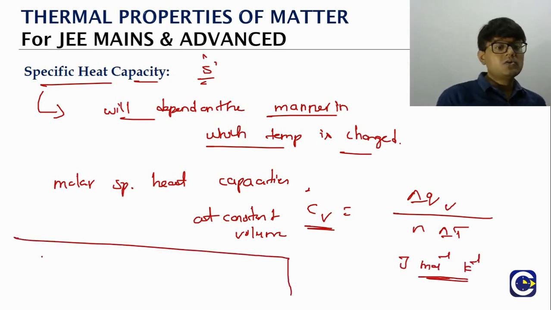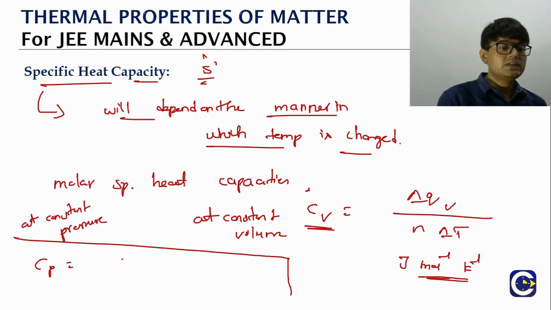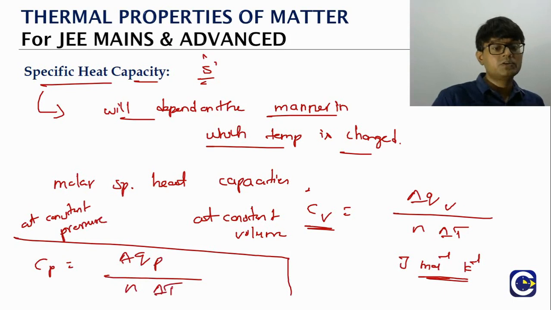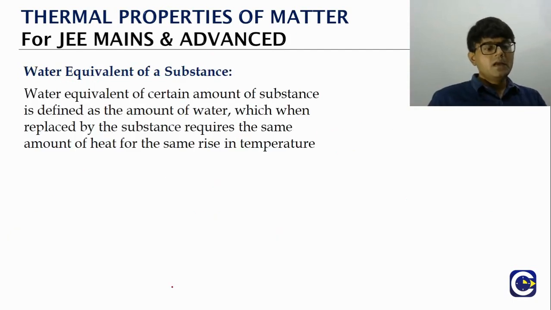For gases, we can also define one more molar specific heat capacity, which we call CP, that is at constant pressure. This is the heat change for the gas at constant pressure divided by number of moles into temperature change. We'll study in detail the relation between CP and CV in both the kinetic theory of gases topic as well as in thermodynamics. Now generally in our calorimetry we will be focusing mostly on solids and liquids.